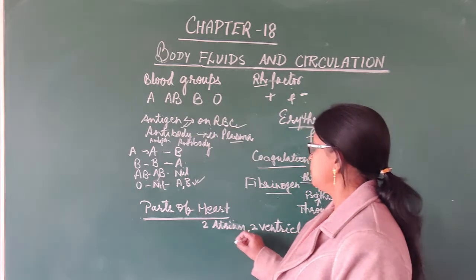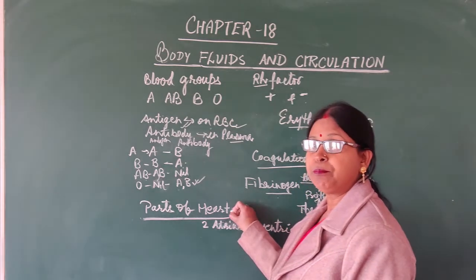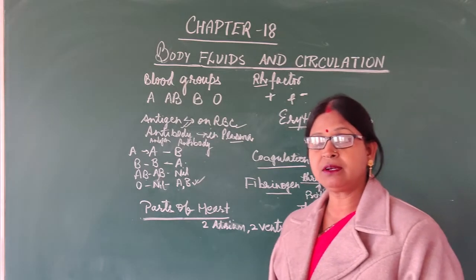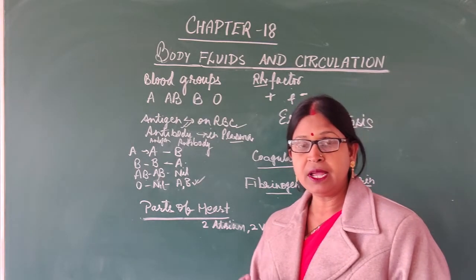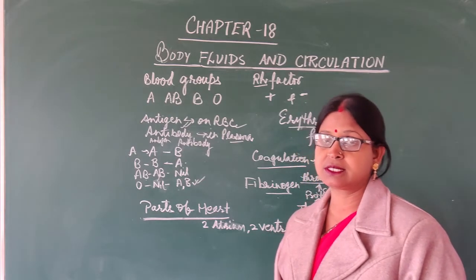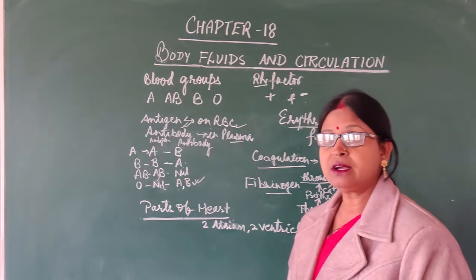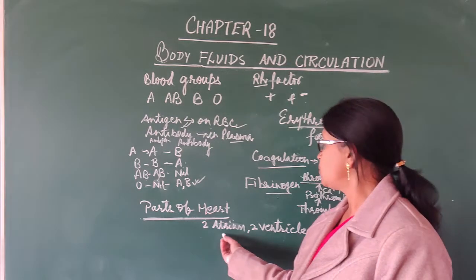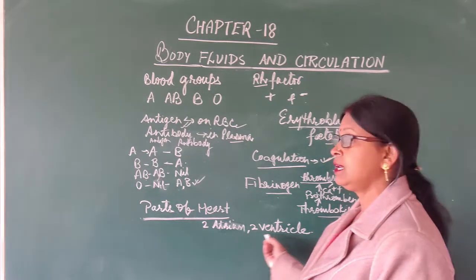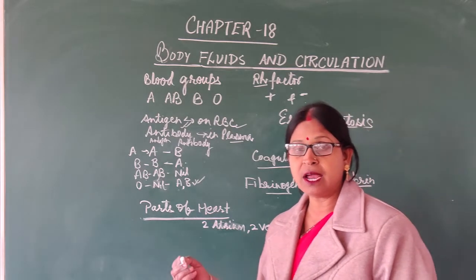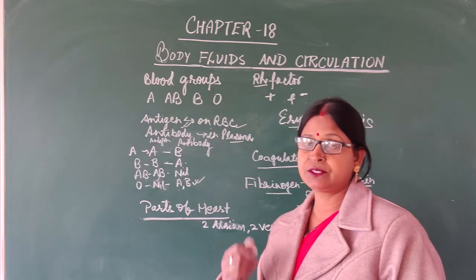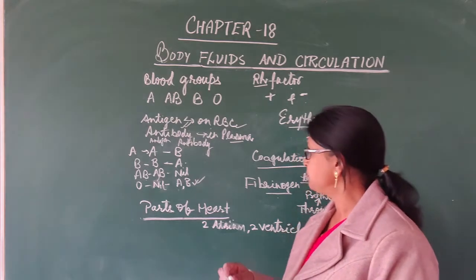The heart is a pumping organ. Its location is in the thoracic chamber, in between the two lungs, tilted towards the left side. It has four chambers, that is two atria and two ventricles. The upper portion is known as the atrium and the lower portion is known as the ventricle, right and left. So four chambers are there.